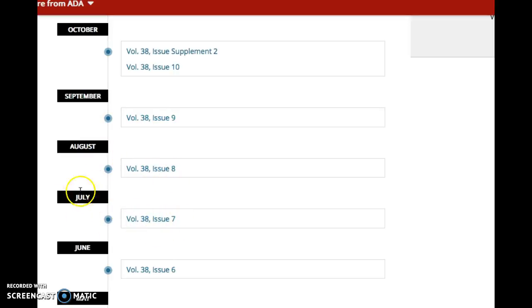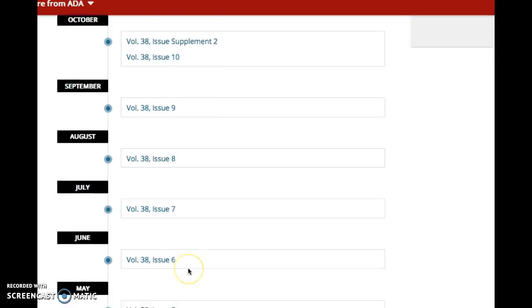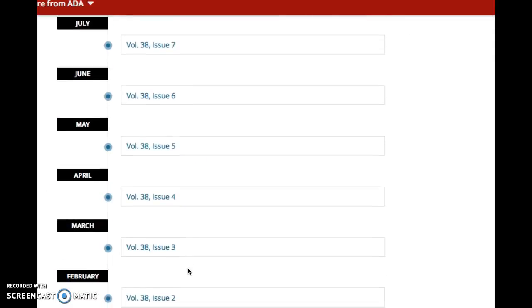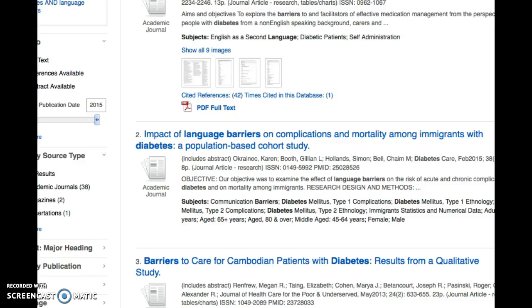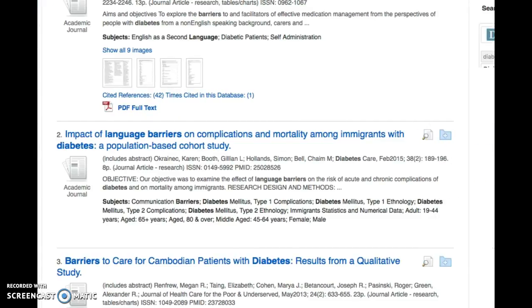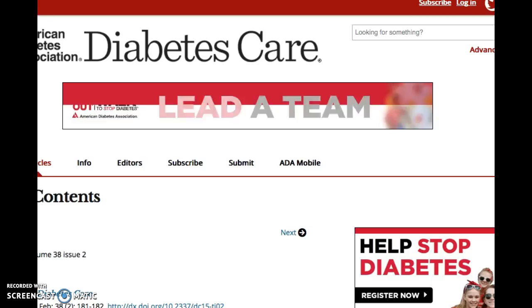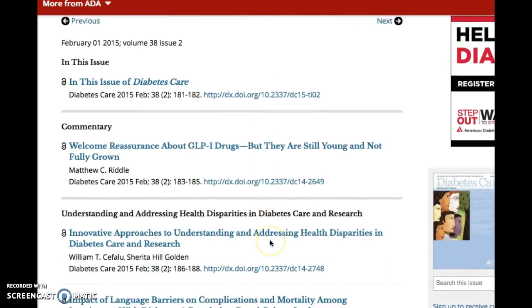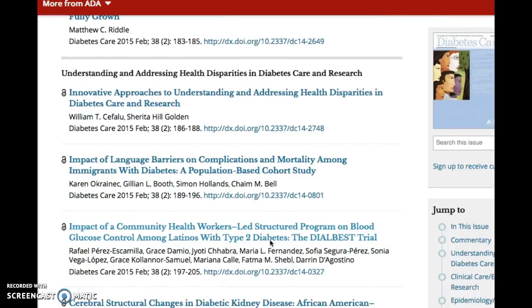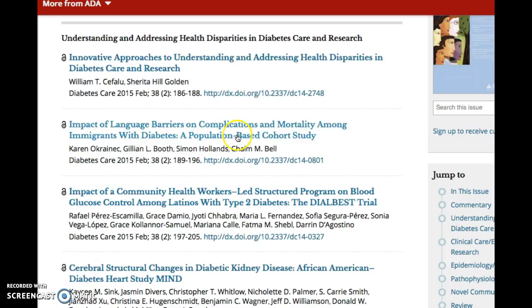So if you have the volume and issue number, you already have that information, which is why in APA you don't need to put that with the date. So I said it was 38 and 2, which is here. Now, while it's thinking, we need to know the page number of this. 189, and it's called Impact of Language Barriers. All right. 182, 183, 186, 189, Impact of Language Barriers. So this is the article right here.